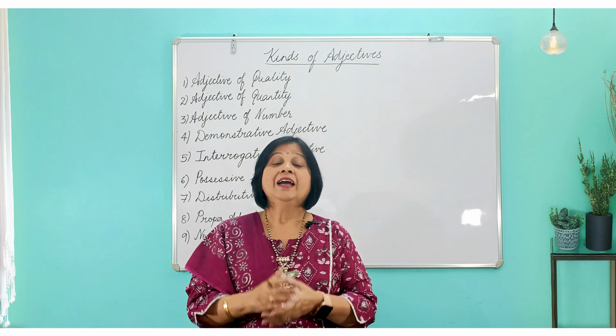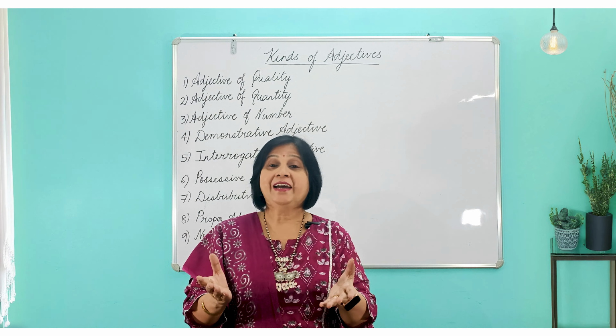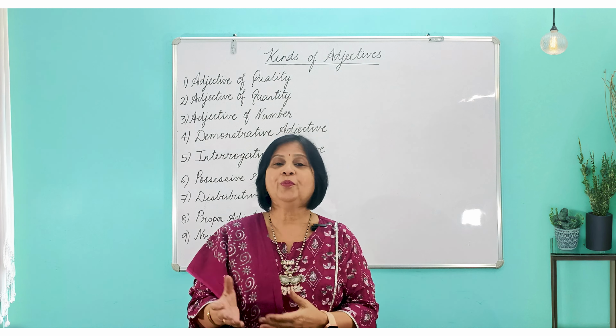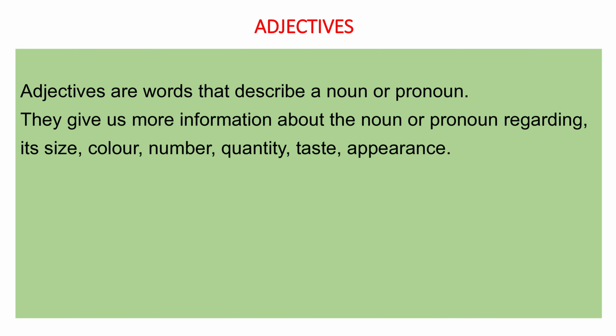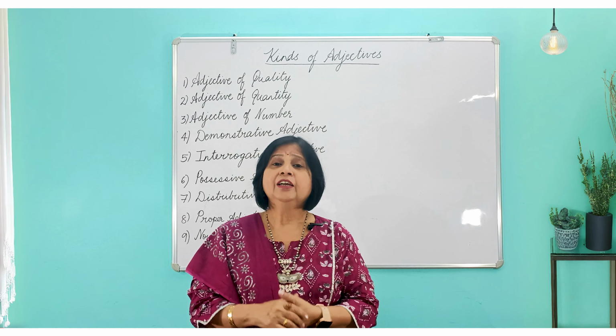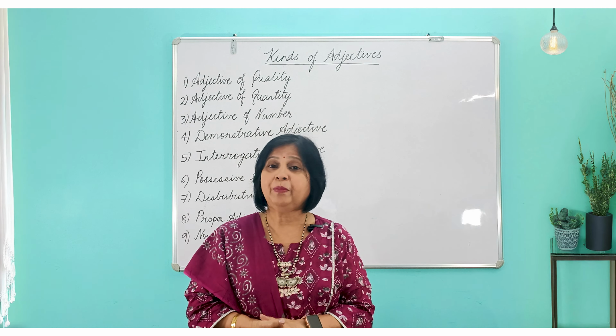First of all, what is an adjective? An adjective is a word that modifies a noun or a pronoun. That means it gives us some detailed information about the noun or the pronoun regarding its size, shape, color, number, appearance, the features that are there. So we shall look into them one by one.